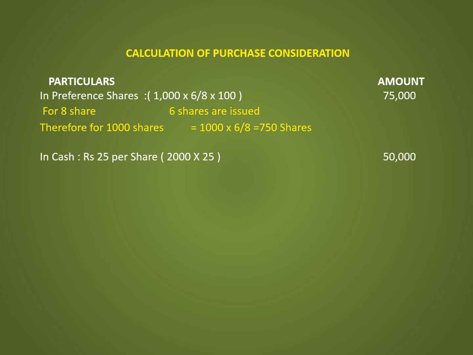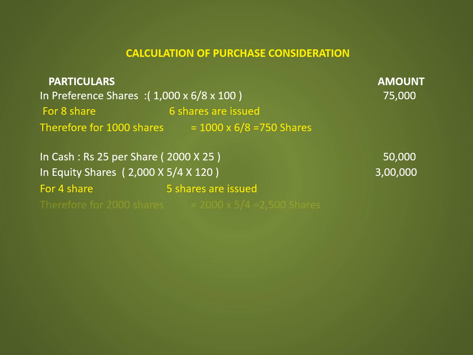Second, in the form of cash, that is for every 1 share 25 rupees are paid in cash. Therefore the company has got 2000 shares, so 2000 into 25, 50,000. Third, in the form of equity shares, that is 3 lakh. For 4 shares, 5 shares are issued by the purchasing company. Therefore for 2000 shares, that is 2000 into 5 upon 4, that is 2500 shares at the rate of 120 rupees, that is 3 lakh. Total purchase consideration will come to 4,25,000.